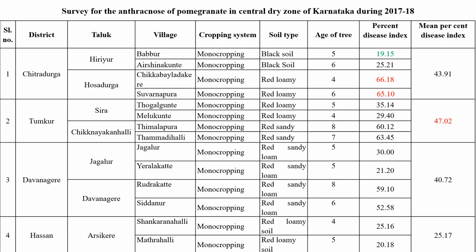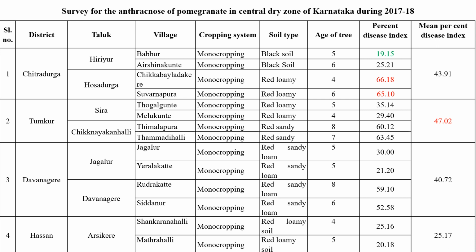Initially we went for a survey of anthracnose of pomegranate in the central dry zone of Karnataka during the years 2017 and 2018. We selected four different districts: Chitradurga, Tumkuru, Davangere and Hassan. Among the four districts, we selected two taluks in Chitradurga, Tumkuru and Davangere, and in Hassan we selected one taluk, and we went for assessment of percent disease index.